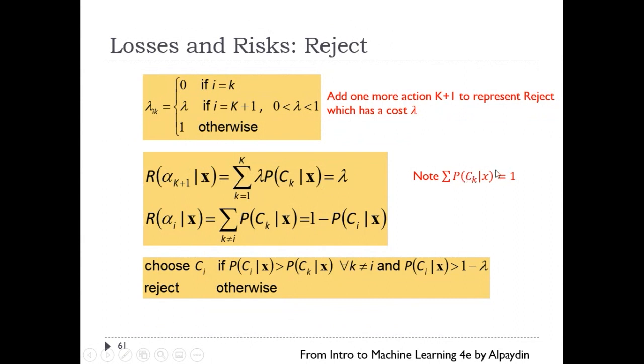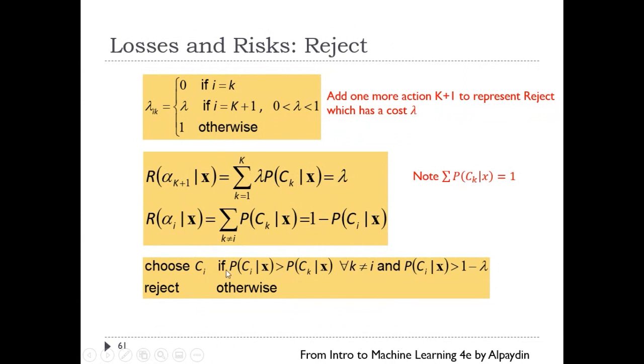Because in that summation, we don't pick any action relevant to that class. If it is class 1, we do this. If it is class 2, we do that, right? So we have corresponding actions, but we don't pick any of them. It means that you are adding all the probabilities and multiplying with lambda, so you are just going to get lambda at the end. Okay, this is the risk.